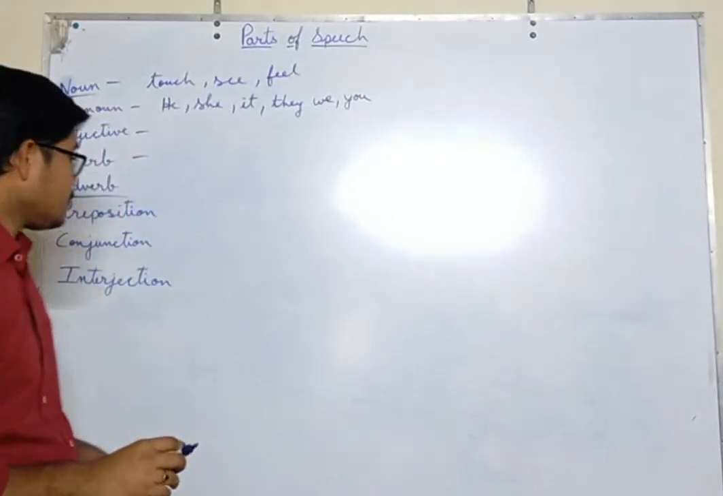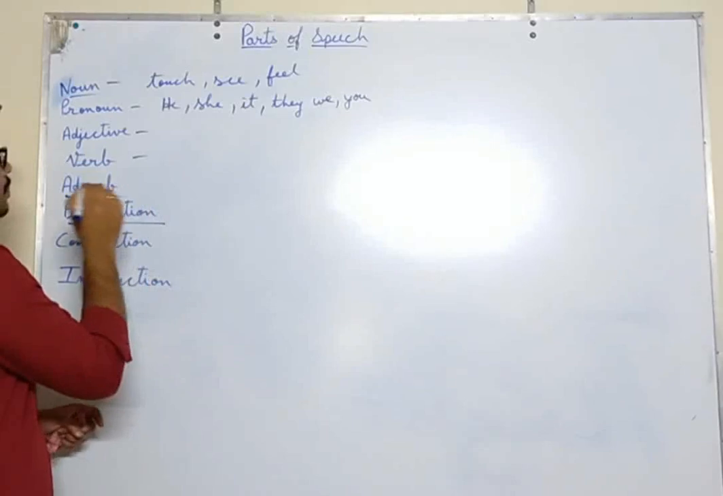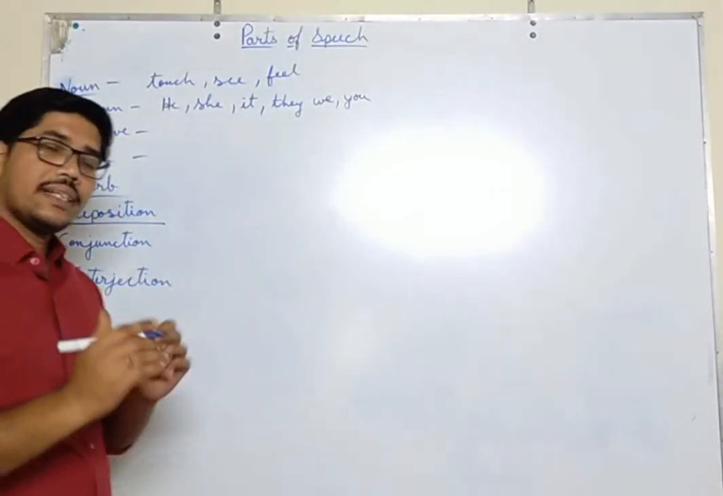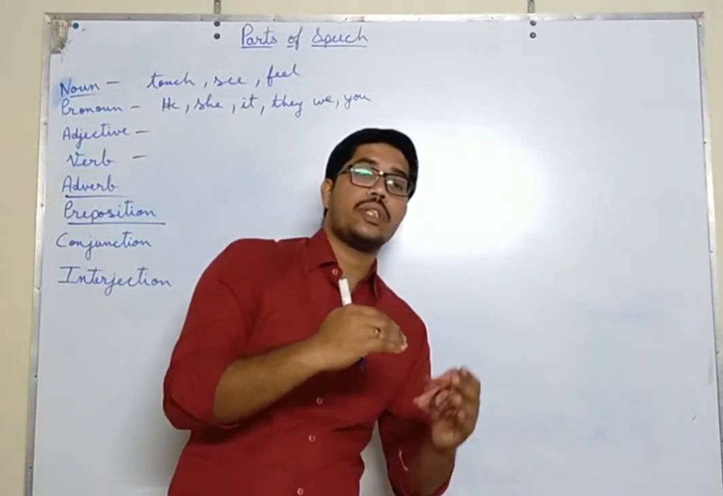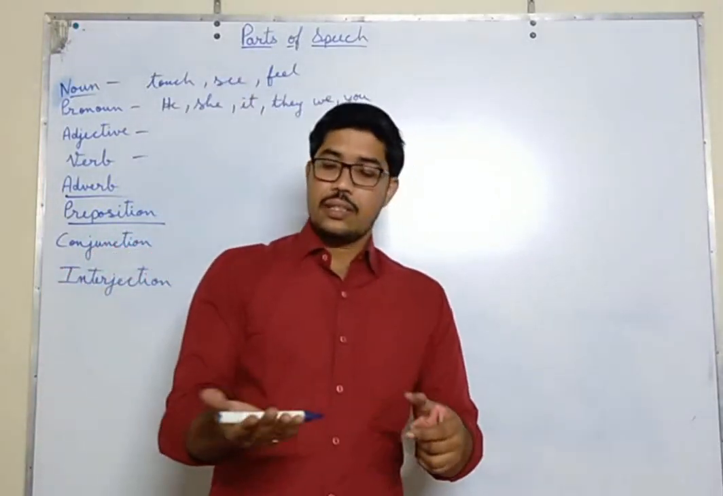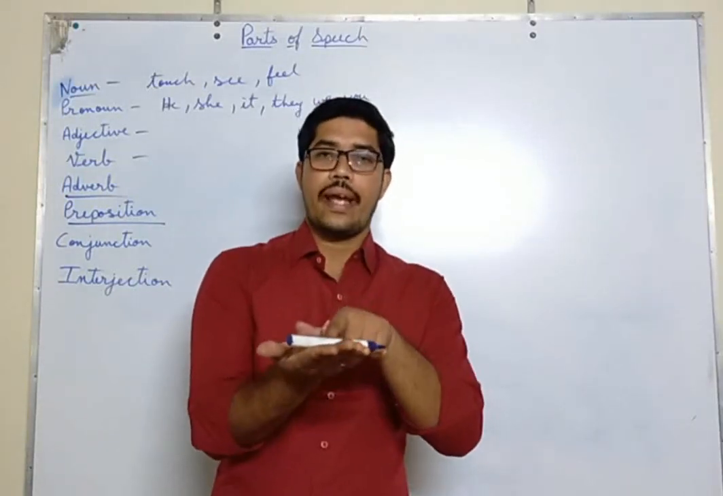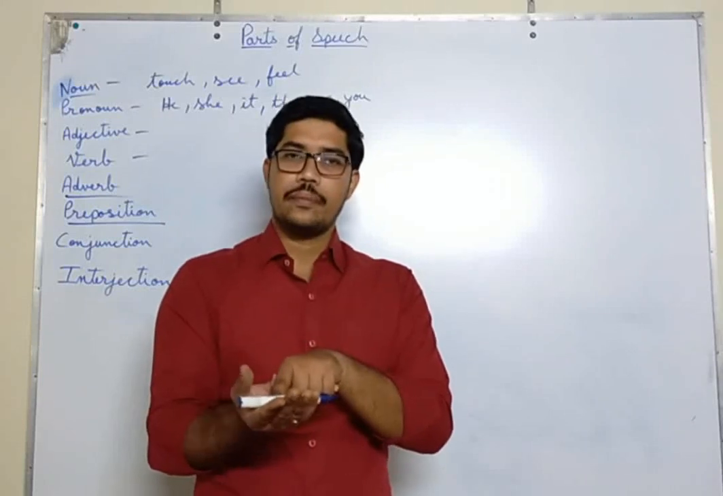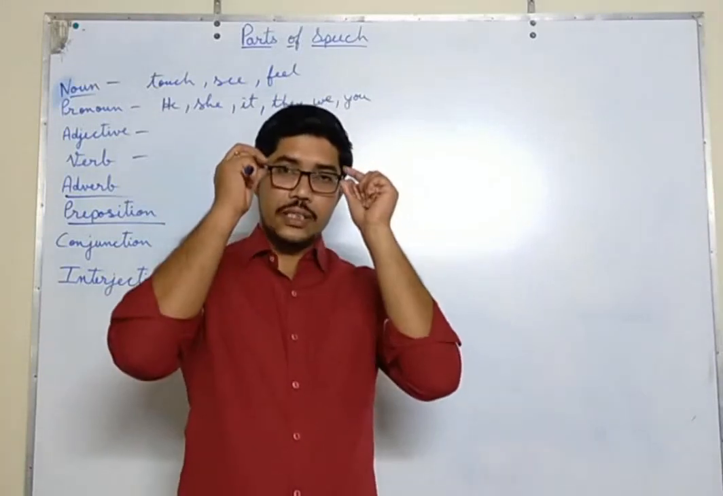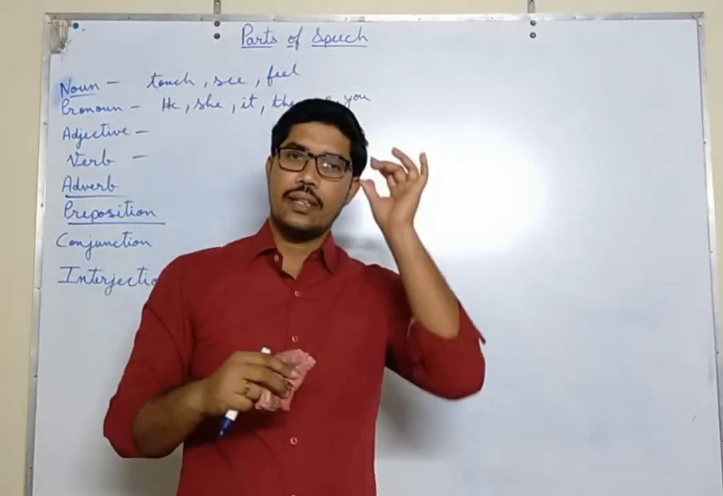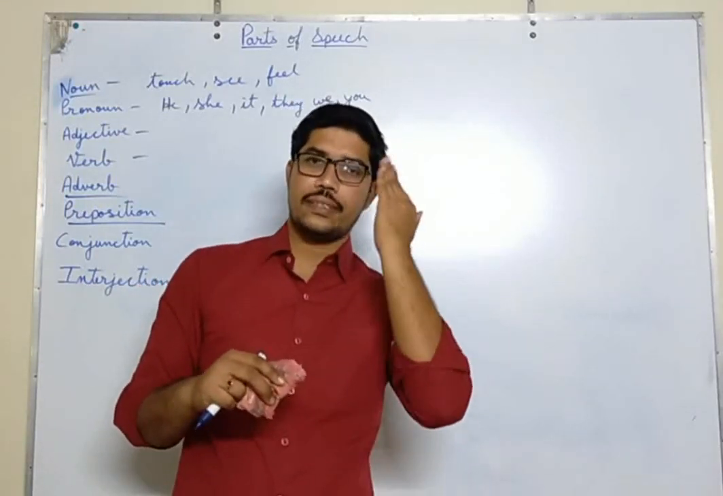Okay. So now next is preposition. What is preposition? It shows us the position or direction of an object. Like this pen is on my hand. So on is preposition. It is telling the place. Like the specs of mine is on my face. My specs are on my face. It is on my face.